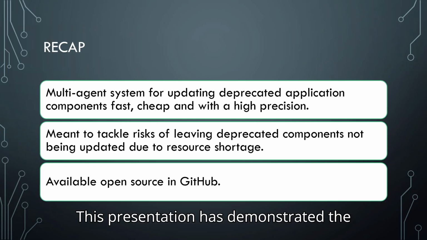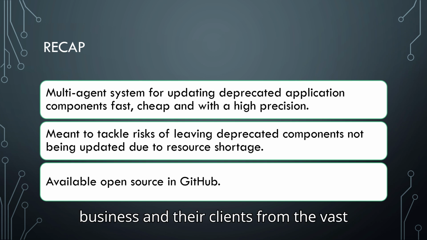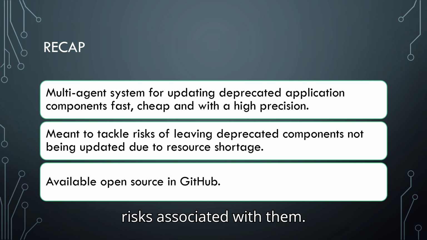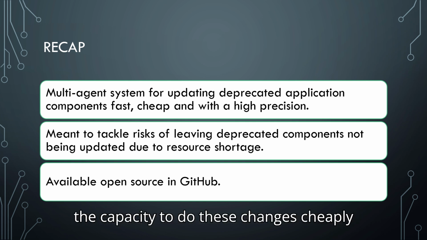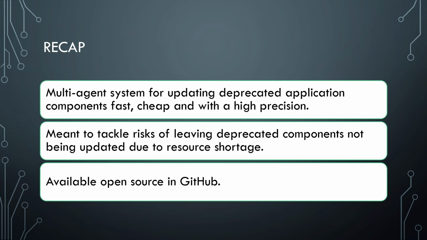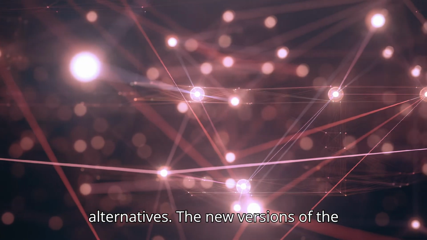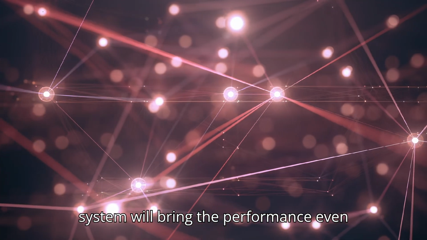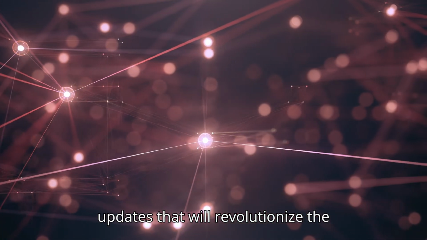This presentation has demonstrated the need for updating deprecated application components to protect businesses and their clients from the vast risks associated with them. The multi-agent system has demonstrated the capacity to make these changes cheaply and with high precision compared to the alternatives. The new versions of the system will bring the performance even further towards autonomous application updates that will revolutionize the software industry.